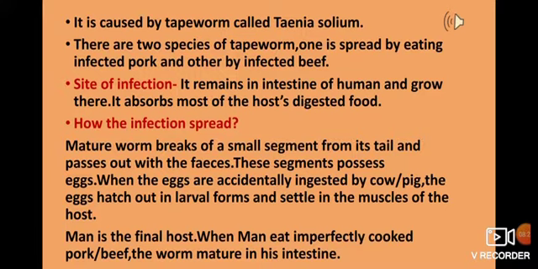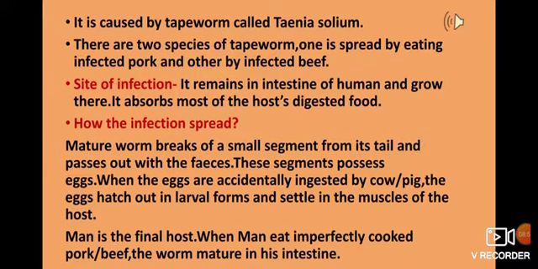Those eggs hatch out and the offspring come out. That offspring is known as larva, which will settle in the muscles of the pig or cow. People who eat pork or beef without properly cooking it will not destroy the larvae, and the worms will be there.